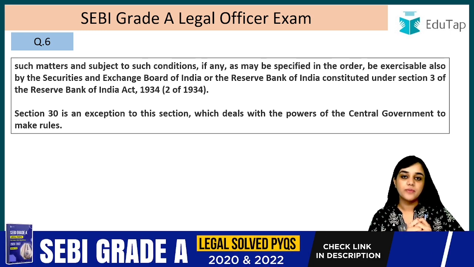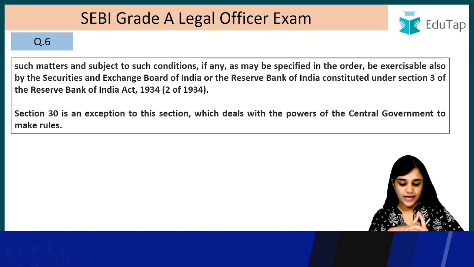Right? It can delegate its powers to SEBI and the RBI.